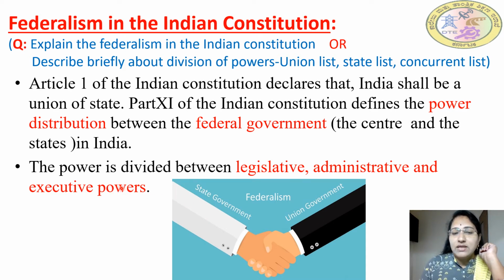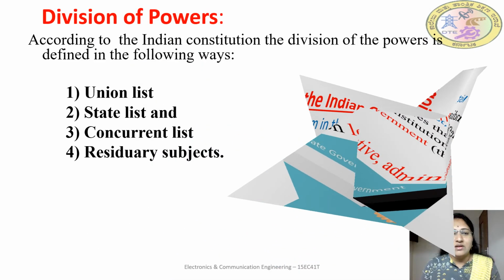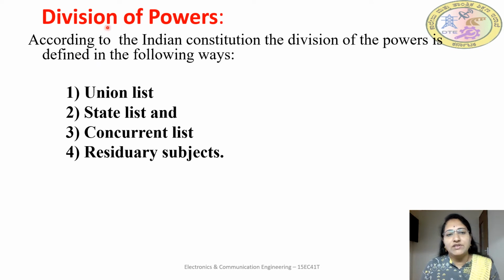Okay, the power is also divided between the state government and central government in different ways: legislative, administrative and executive powers. How is the division of power actually made? According to the Indian Constitution, the division of powers is defined in four ways. First one union list, second one state list, third one concurrent list, fourth one residual subjects.